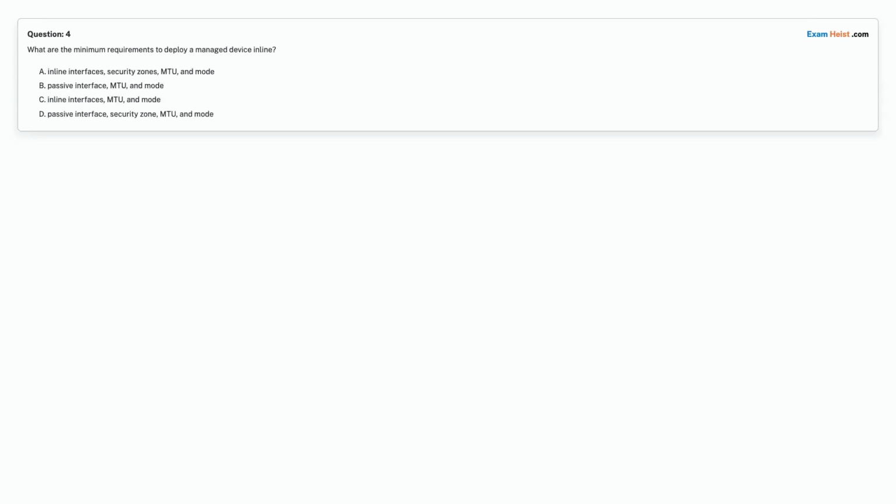Question 4. What are the minimum requirements to deploy a managed device inline? Option A. Inline interfaces, security zones, MTU, and mode. Option B. Passive interface, MTU, and mode. Option C. Inline interfaces, MTU, and mode. Option D. Passive interface, security zone, MTU, and mode. Choose the correct answer.